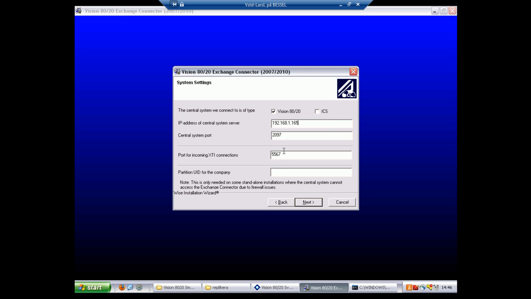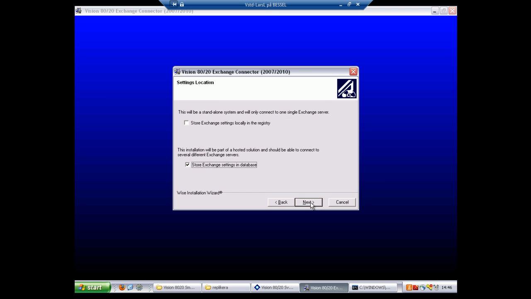The ports below is nothing that needs to be changed. It's just standard ports for the different processes involved with the Exchange connection. Also, the last field should be blank if not using a partition-based system. In that case, type the ID of the partition here.